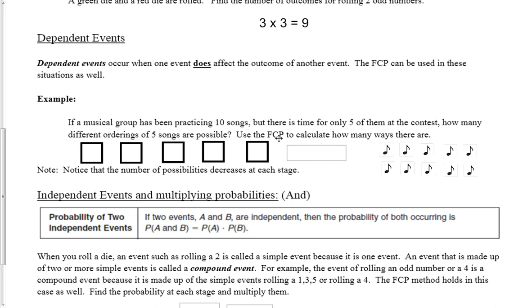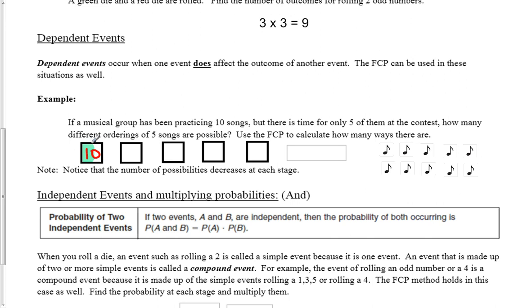And we're going to use the fundamental counting principle to calculate this. So the first song, since they know 10 different songs, when it comes time to choose the first one, we actually have 10 choices.